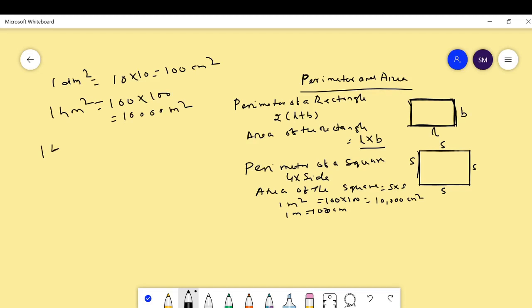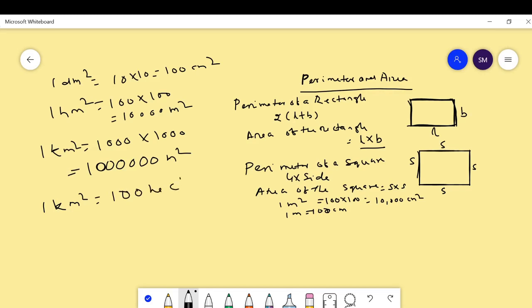Then 1 kilometer square is equal to 1,000 into 1,000, which is equal to 1,000,000 meter square. Okay. Then 1 kilometer square is equal to 100 hectares. Just remember this. This is useful for you while solving the problems.